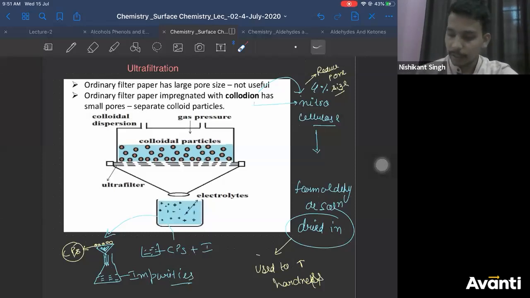There is a funnel outside. We apply pressure from the vacuum here, so that it creates a lot of pressure inside, and the filtration process becomes faster if it is taking a lot of time. But again, there is a risk in it.